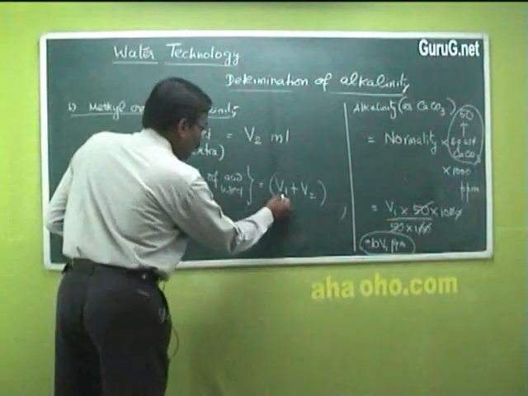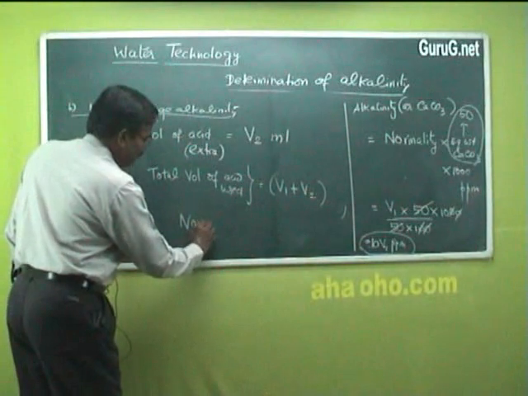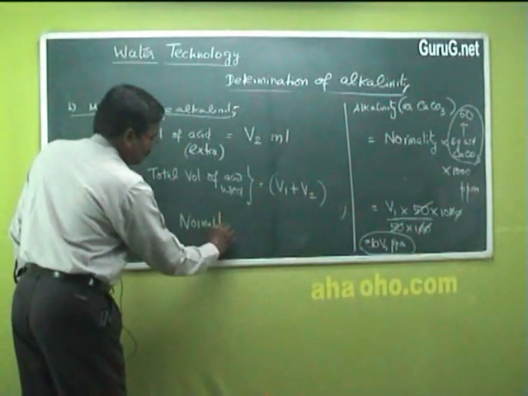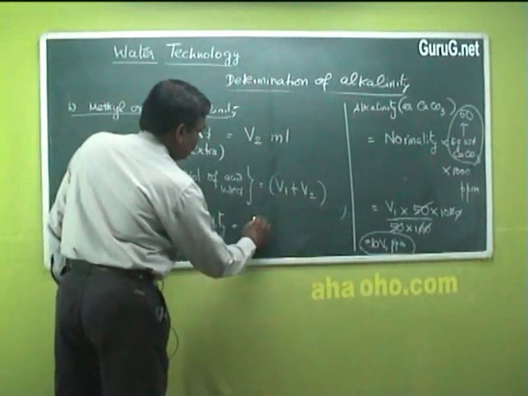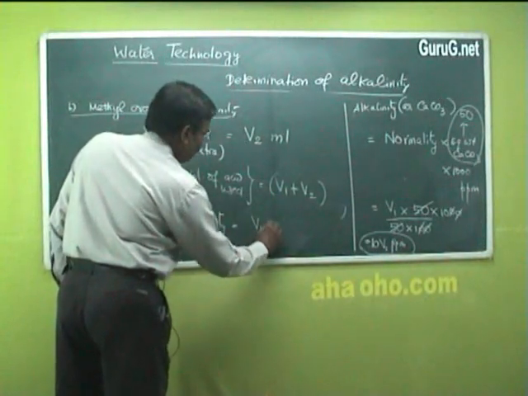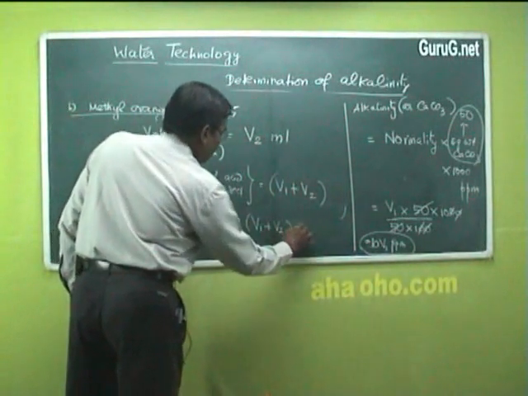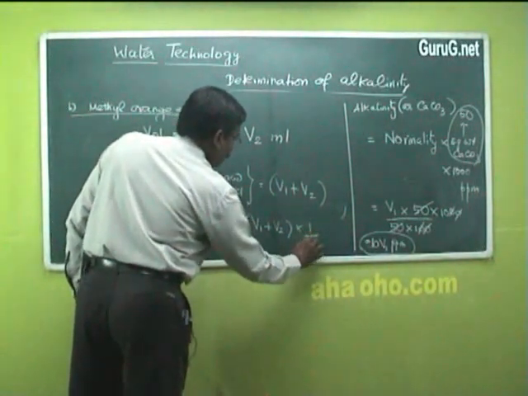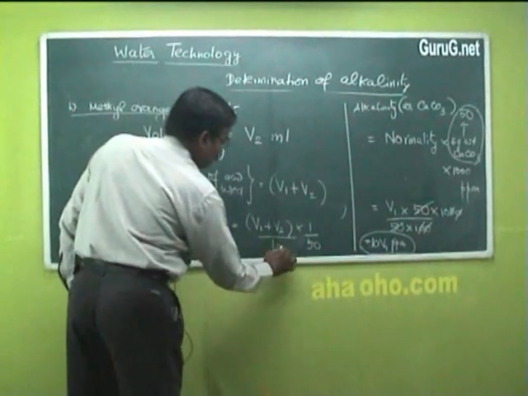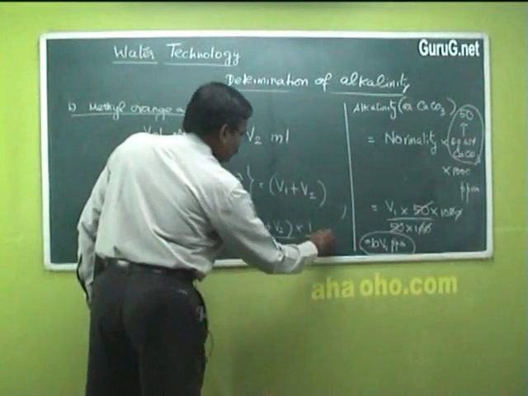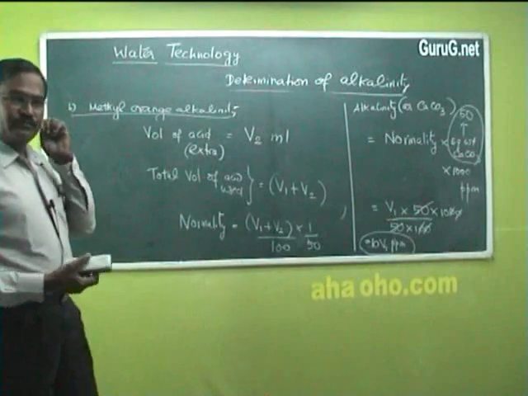So we have to add V1 and V2. From this we can get the normality of water. Normality of water is equal to total volume V1 plus V2 into the acid normality, divided by 100; this will give the normality of water.